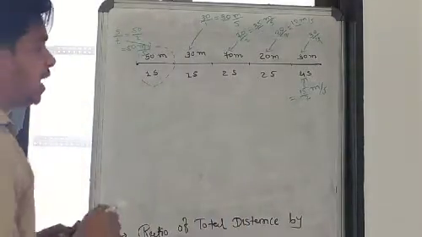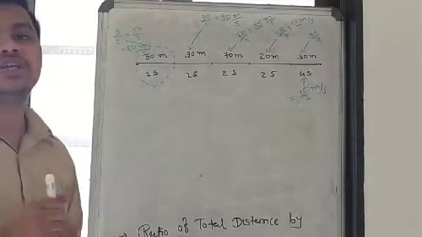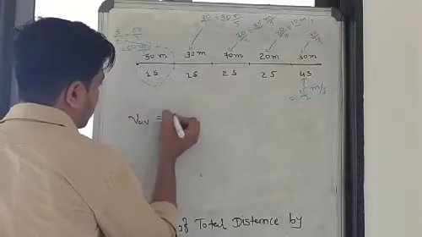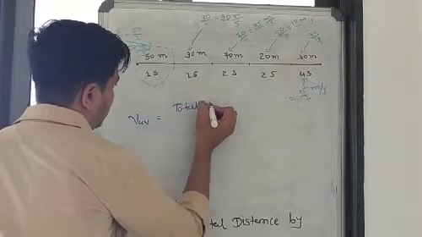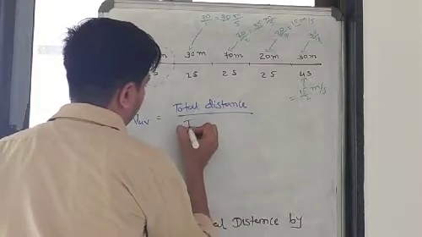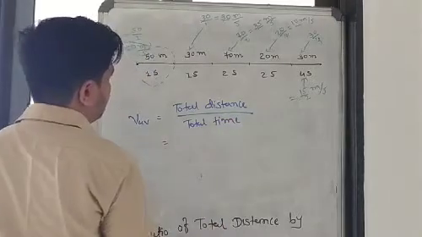Simply, if you want to find out the average speed, then you take total distance by total time. V average means total distance by total time. What is total distance?